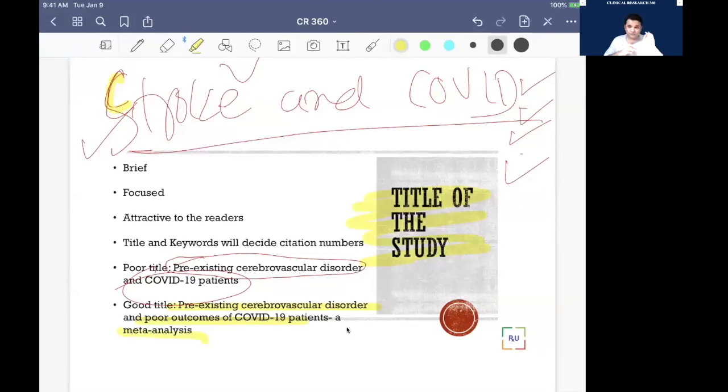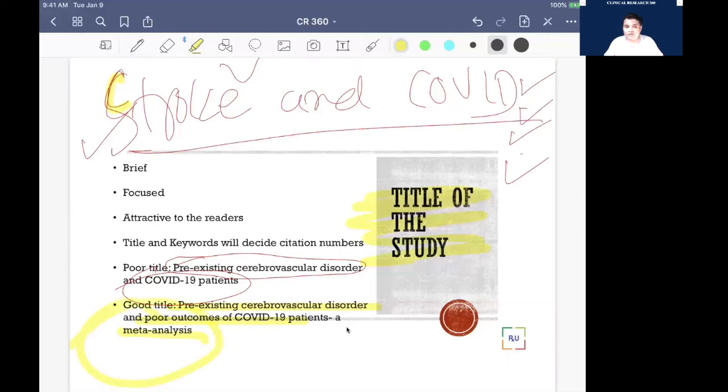Now, how much information is clear here? One, I'm talking about comorbidity, the patient who already has stroke or CVD, cerebrovascular disorders. And second, I'm talking about COVID-19 patients with poor outcome. So I'm trying to see the correlation between comorbidity of stroke and poor outcome of COVID-19, and it will be a meta-analysis.